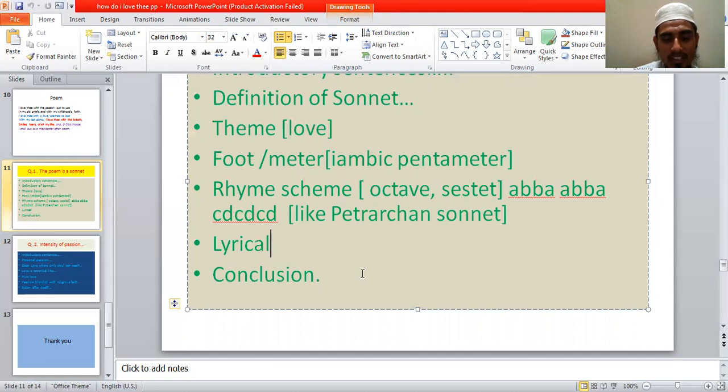sentence. You can say that thus in conclusion we can say that the sonnet fulfills all the criteria. The poem How Do I Love Thee fulfills all the criteria of a perfect sonnet. So it is a perfect sonnet composed by Elizabeth Barrett Browning. So in this way you can compose the answer of this question.